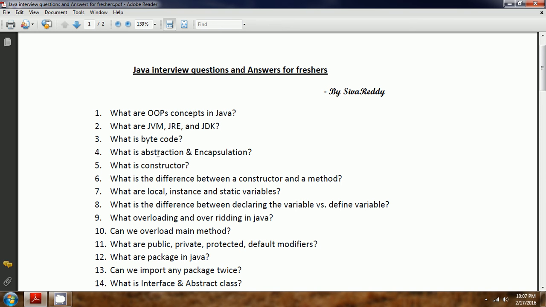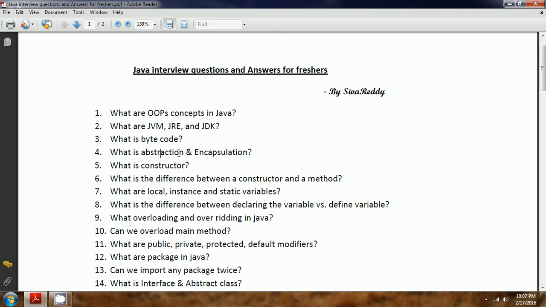Now, the next question is, what are abstraction and encapsulation? Abstraction is going to give you the high level details, but it hides how it is designed, the internal details. For example, if you take a bank class, in the bank class you have withdrawal and deposit.